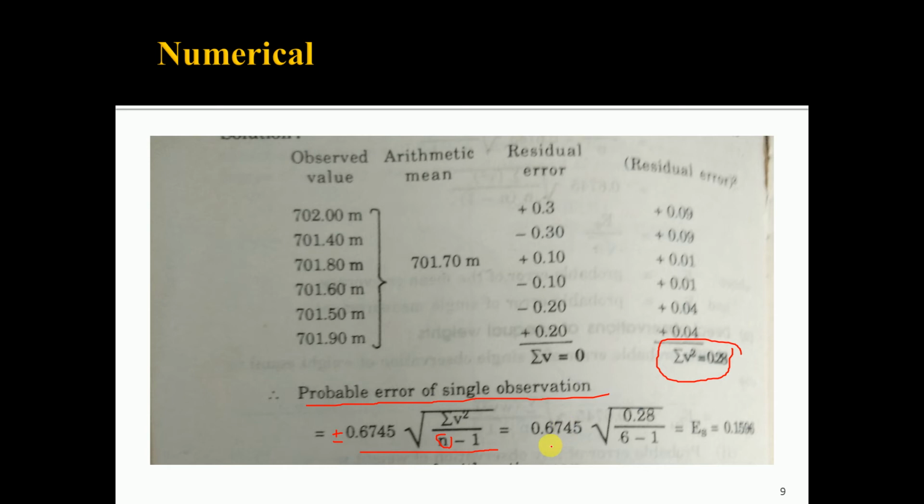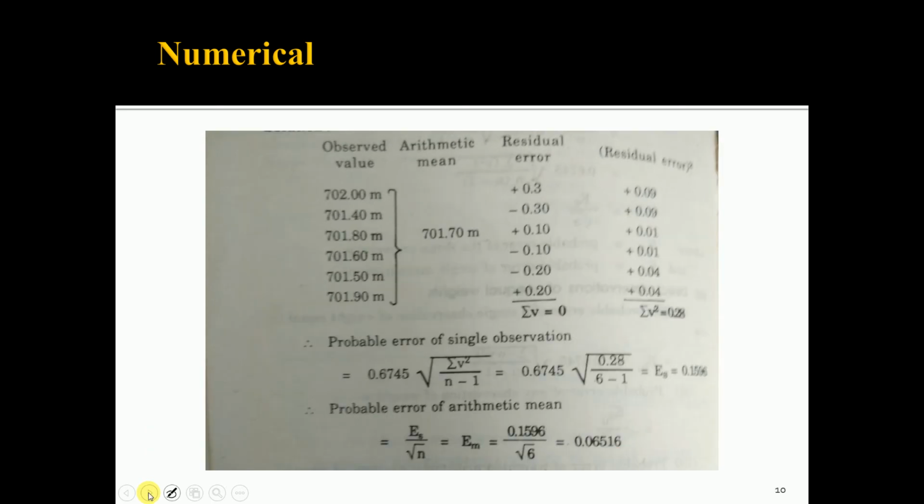Put these values in this formula, and you will get the probable error of a single observation. Here the probable error of a single observation is 0.1596.